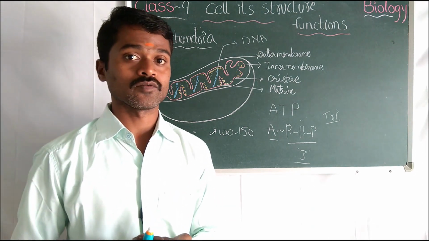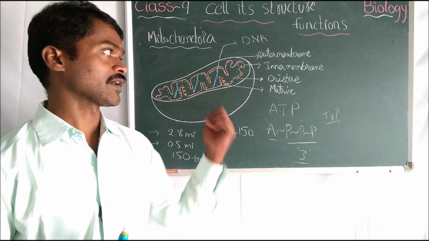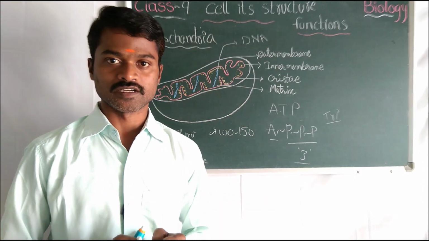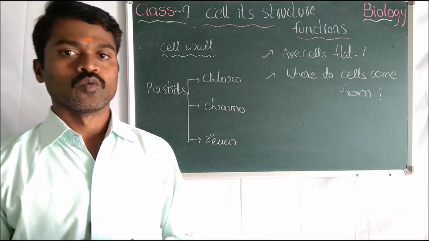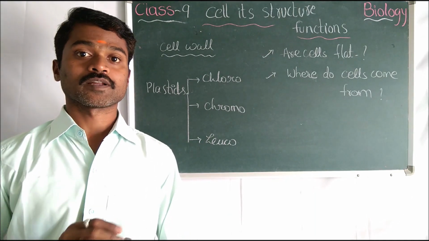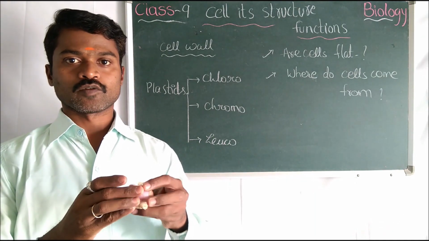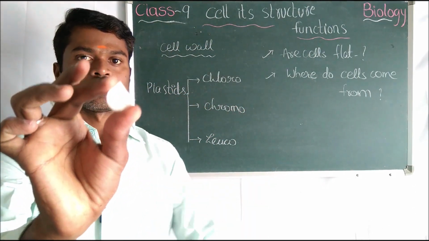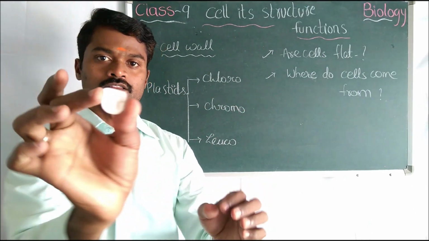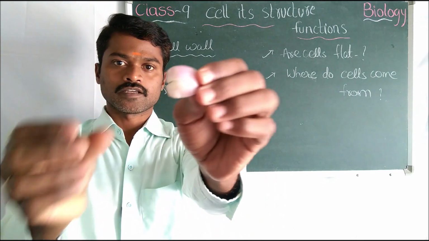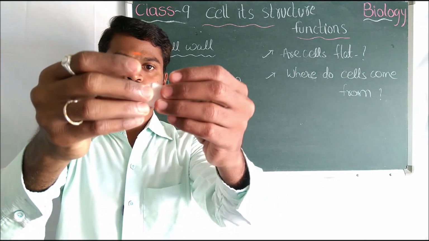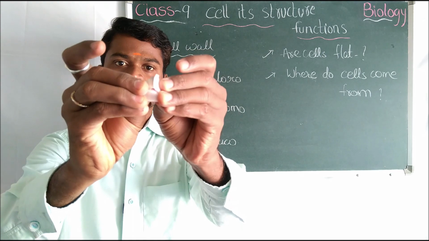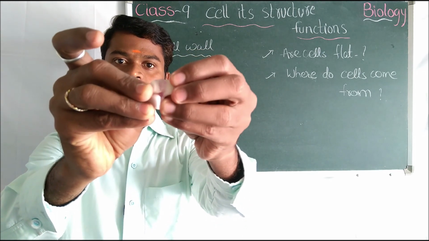Now come to the cell wall experiment. After the cell wall experiment, we have one more, that is plastids. After mitochondria, we have one experiment about the cell wall. Just take one onion and cut one piece. Okay, and now you see here, this is inside and this is outside. Just press like this, then you will get a layer.